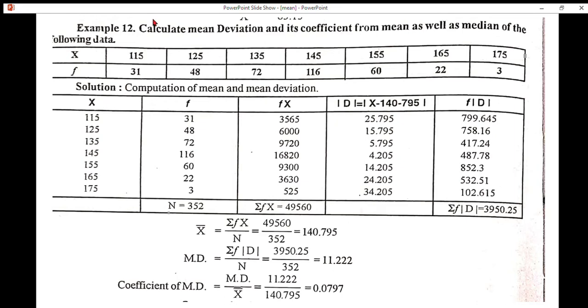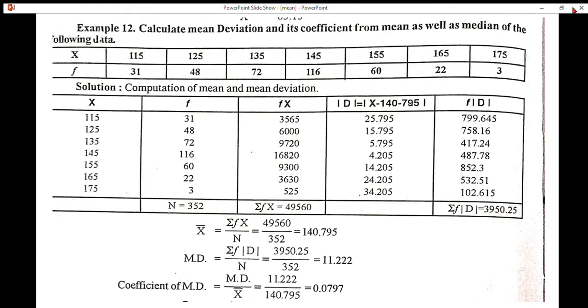One more problem. Calculate mean deviation and its coefficient from mean as well as median of the following data. You must be very careful about the question, because if we understand the question, we will be able to answer properly. In this case, calculate mean deviation and its coefficient from mean as well as median of the following. The problem is given like this: X values 115, 125, 135 and so on. Frequency values 31, 48, 72 and so on.